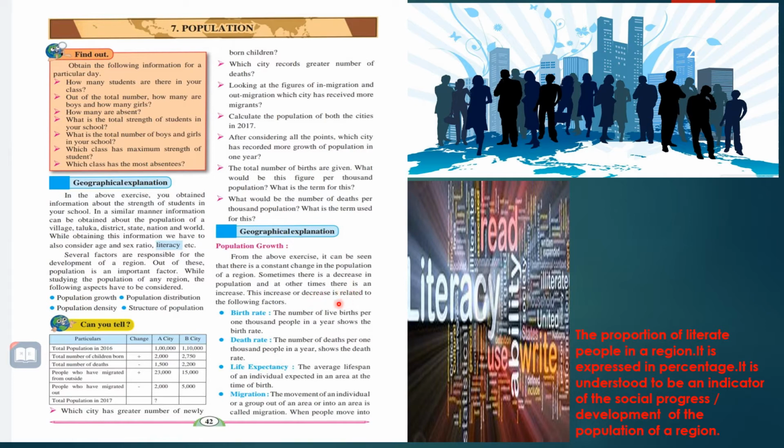This increase or decrease is related to the following factors. There are four main factors: first is birth rate, second is death rate, next life expectancy, and last migration.